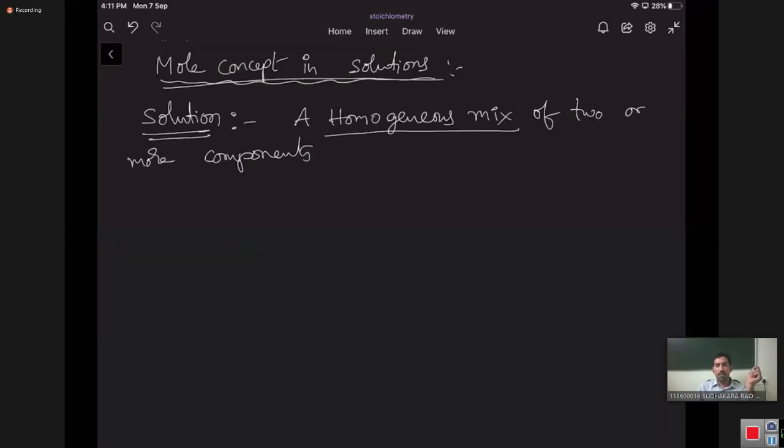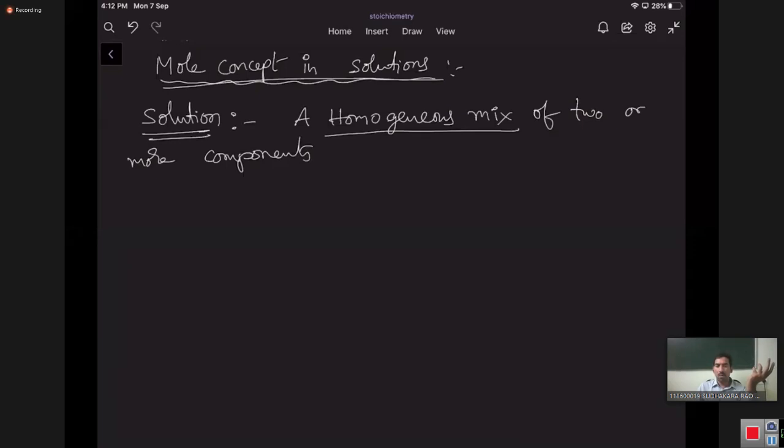Whereas if you add sugar to water and dissolve it, you cannot find sugar, you cannot find water. It's a sugar solution, a homogeneous mixture, thoroughly, intimately mixed. So a homogeneous mixture of two or more components is called a solution.